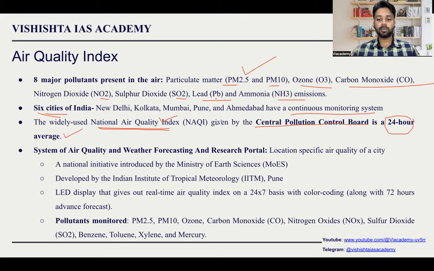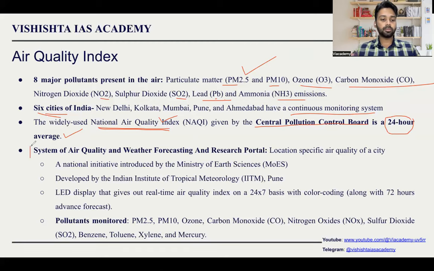So these points, why am I stressing here? Because this is how the questions are made. They will ask who is calculating it, Central Pollution Control Board, and based on which methodology, 24 hours average is used. So for 24 hours, the monitoring will happen and then the average will be considered.